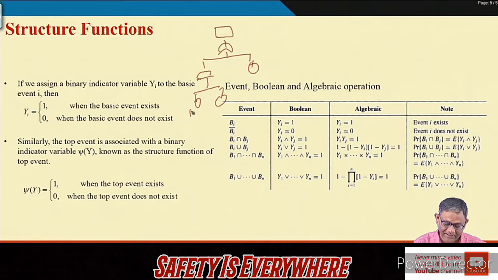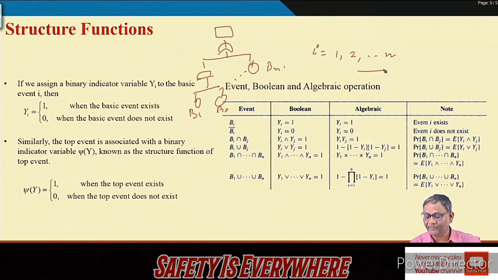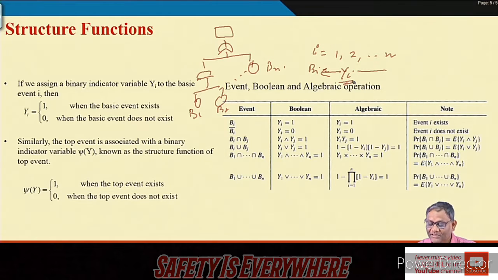Suppose this is B1 and this is B2, in this manner up to Bn; there are n number of bottom events or basic events, with i equal to 1 to n. So Bi is the ith basic event. We will relate a variable called yi to Bi, the basic event i, in such a manner